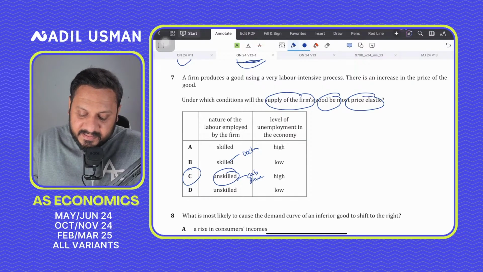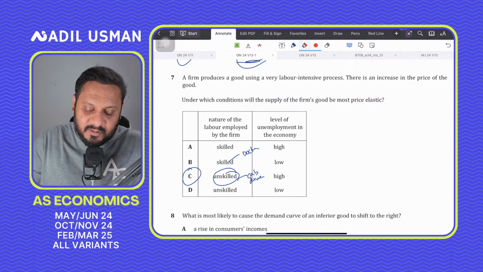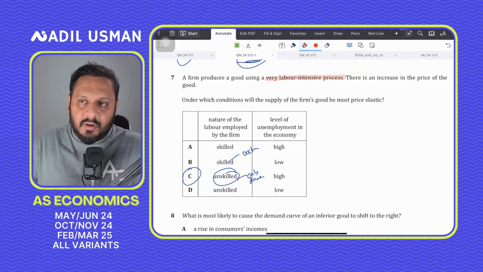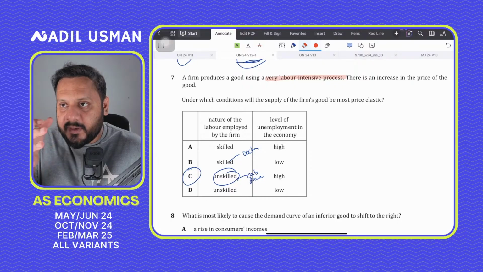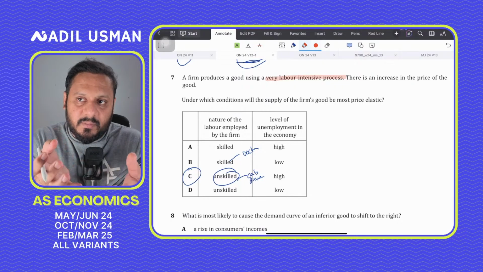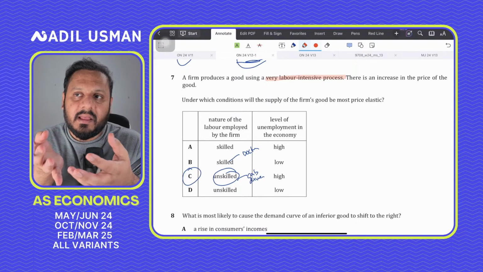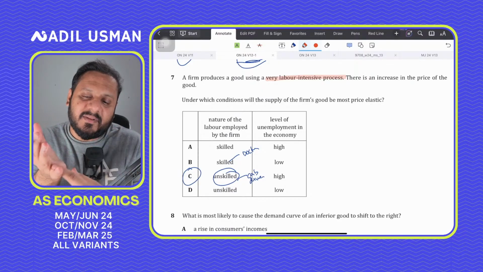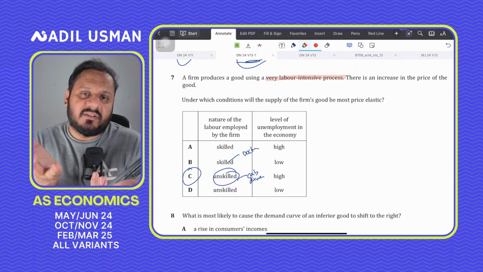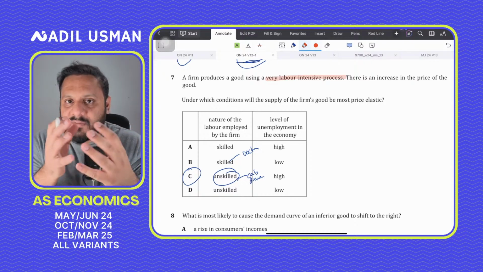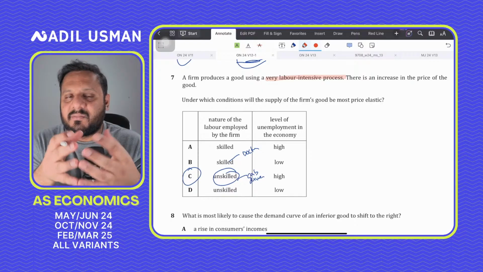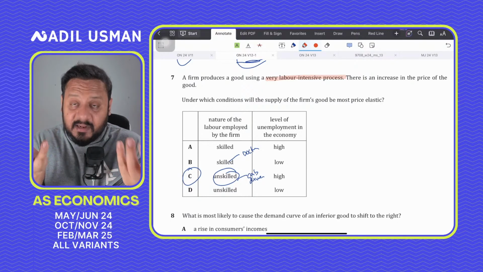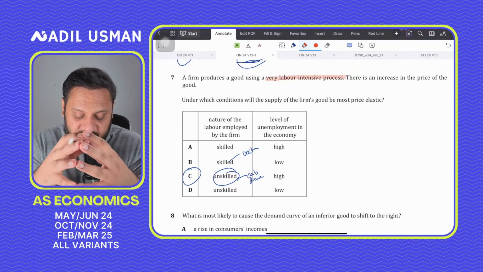The question is also talking about a very labor intensive process, so it's not talking about something that requires a lot of automation. And we don't need to really figure out whether this product is to be made by skilled labor or unskilled labor. Neither is it given whether this production is primary sector production or tertiary sector production. So since all of this information is not given to us, and just on the basis of whether the workers are skilled or unskilled, we need to come up with elasticity, then the best answer is C for Charlie,